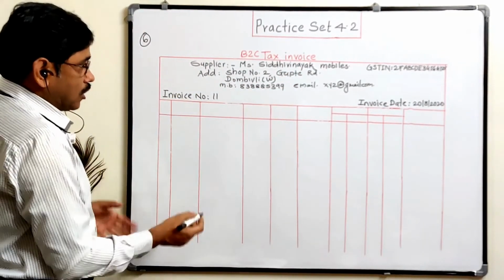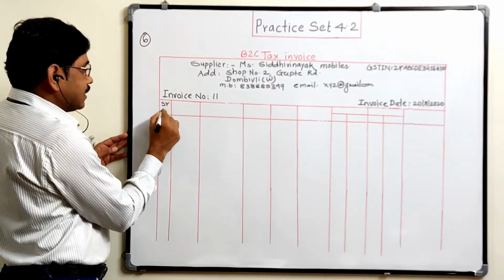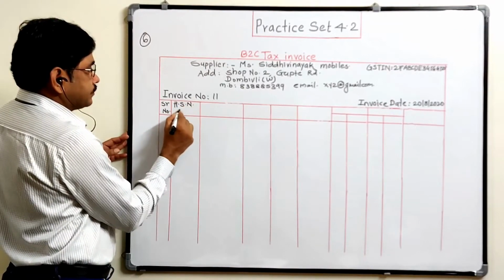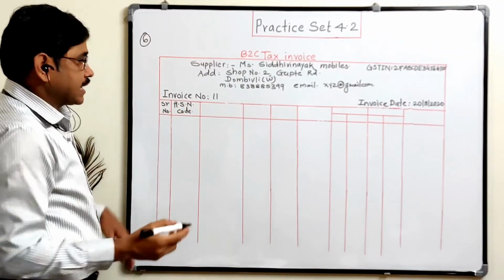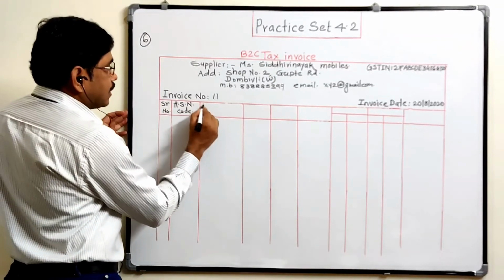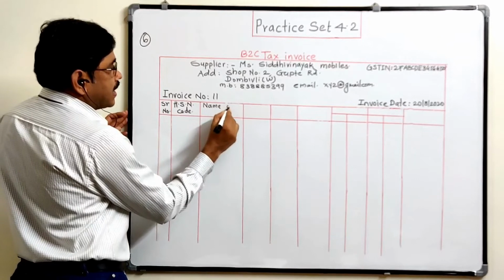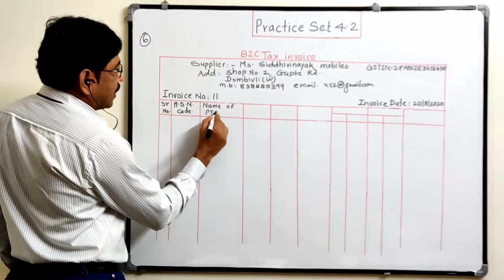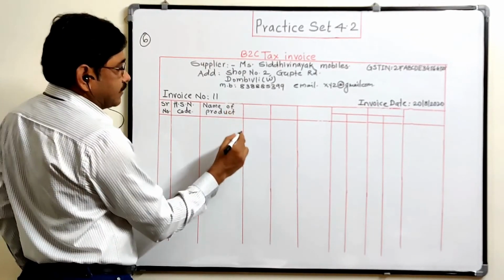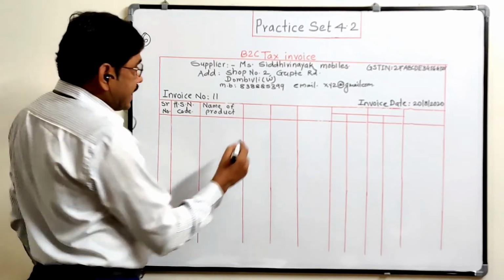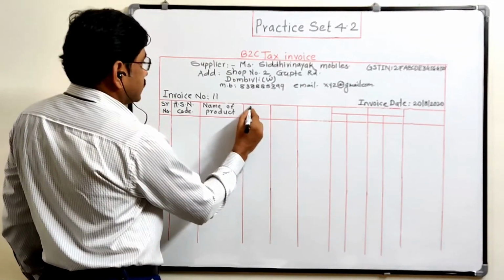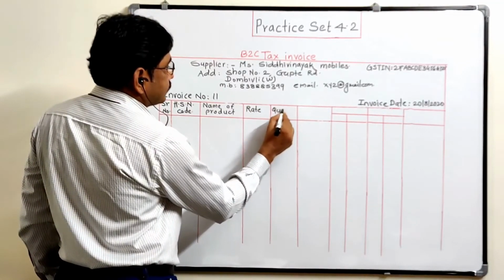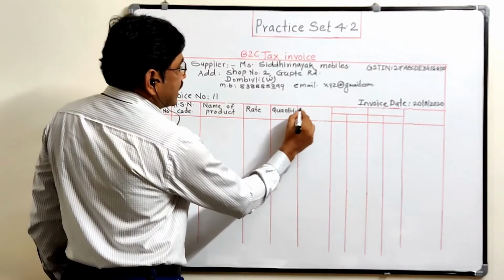Now here make the columns like this. The first column is serial number, then HSN code. The codes are given in your textbook. Then name of the product or item. The next column is rate, quantity, then taxable value.